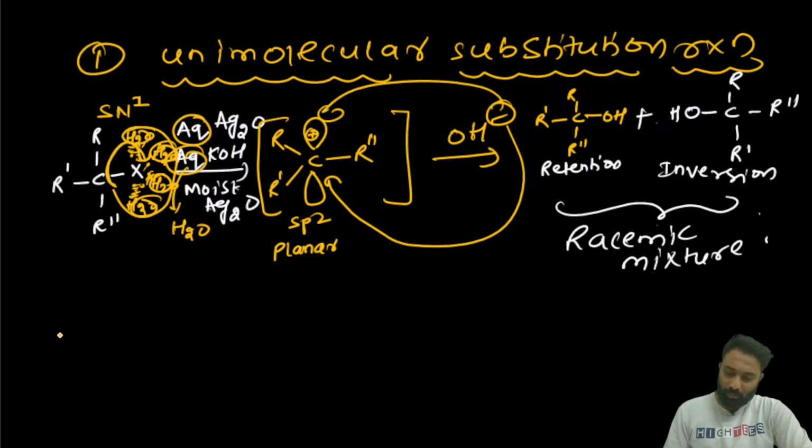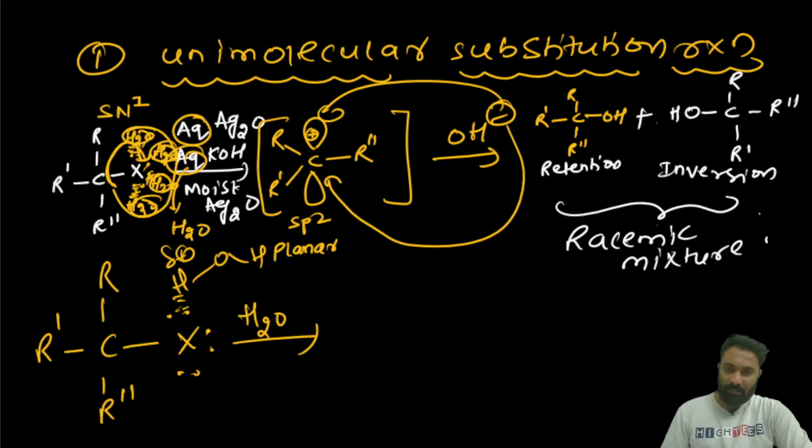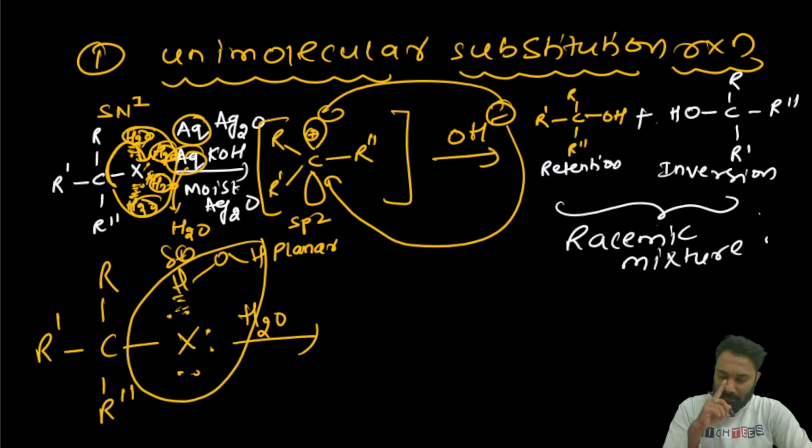Here the halogen will form a bond with the hydrogen in this H2O. Due to that bond energy, it will be eliminated as a leaving group. When it has eliminated as a leaving group, here we get the carbocation.